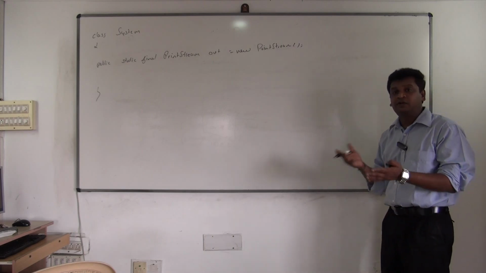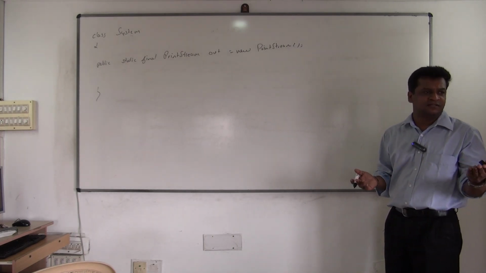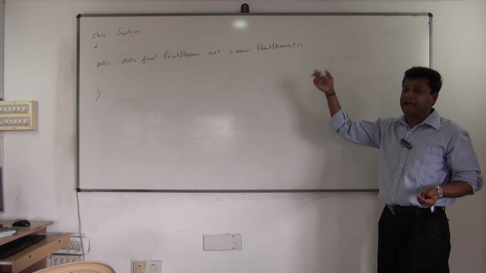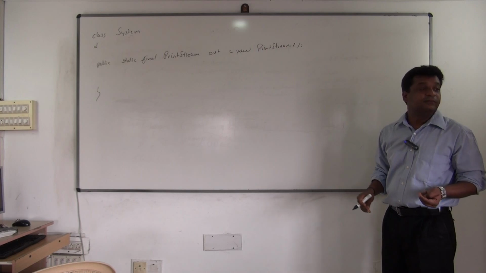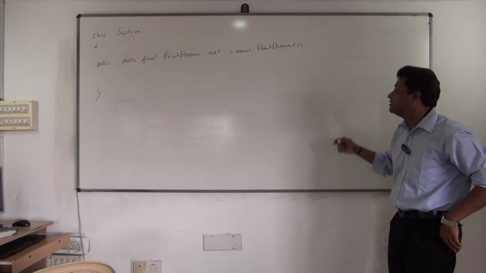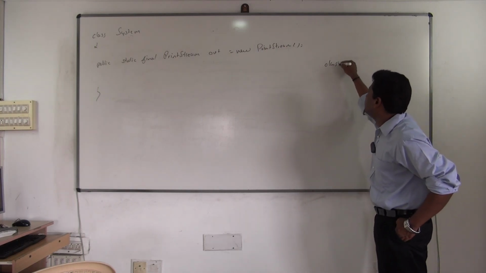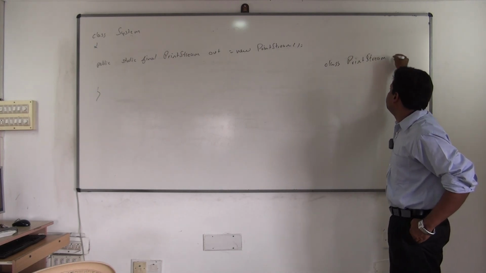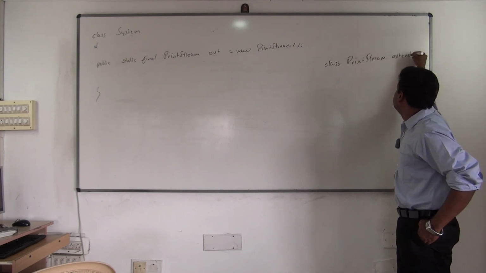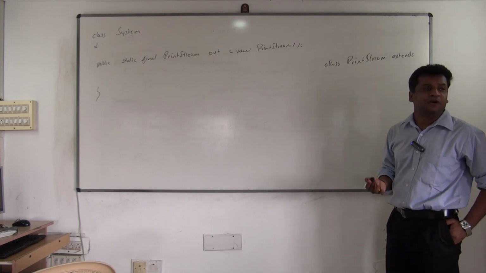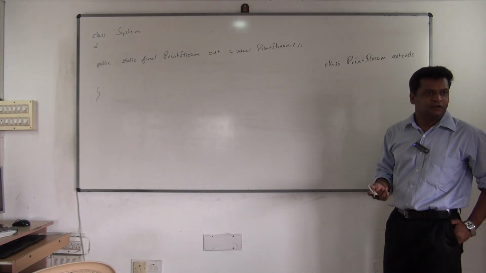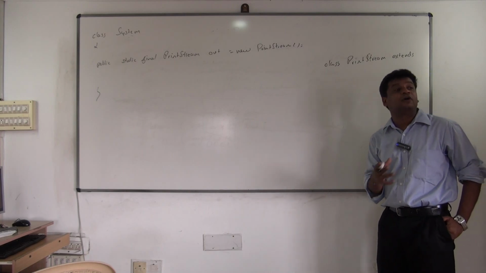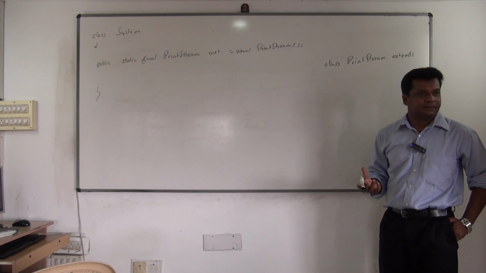So we are seeing two things parallelly. One side, class System. Other side, class PrintStream. So PrintStream has a relationship with System, a has-a relationship. We have seen all this. Now class PrintStream extends what? Obviously it has to extend OutputStream. We know that every class is going to extend either InputStream or OutputStream or Reader or Writer.